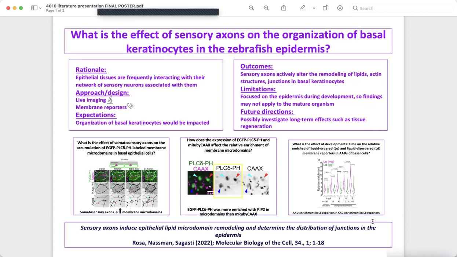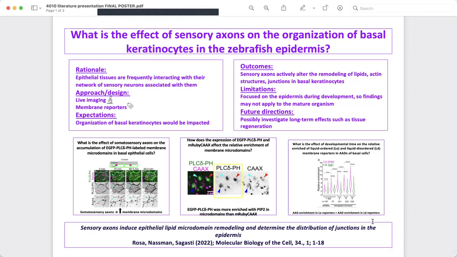The findings from the research revealed evidence that supports the active involvement of sensory axons in remodeling key cellular components within basal keratinocytes. Specifically, sensory axons were found to influence lipid composition, actin cytoskeleton organization, and junctional integrity. This emphasizes the impact of neuronal signaling on epithelial cell behavior.